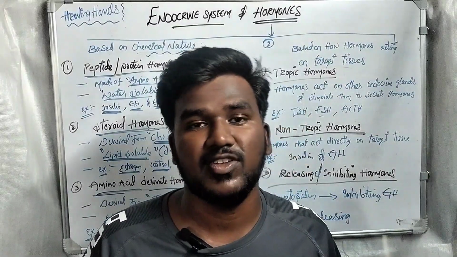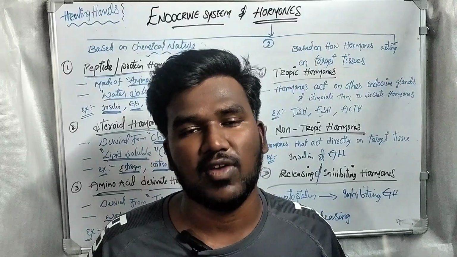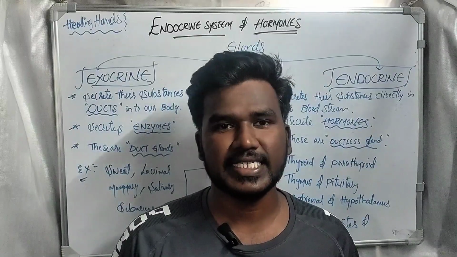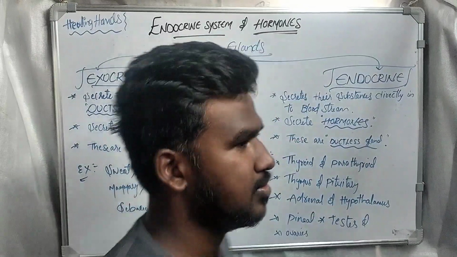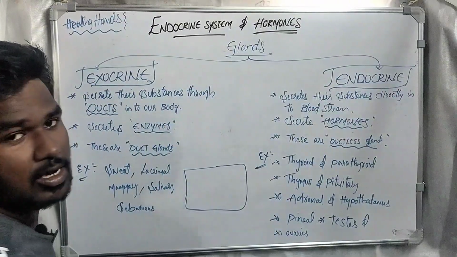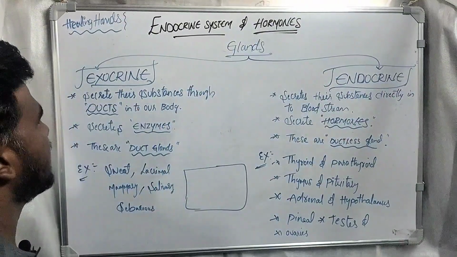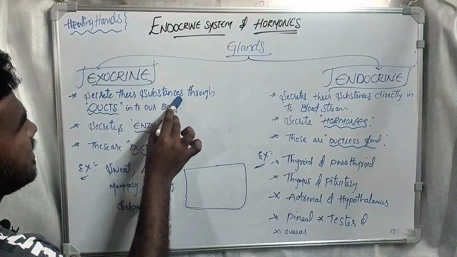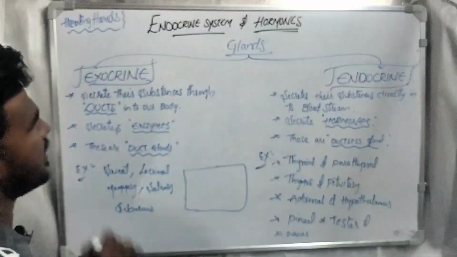Understood? Next, we will be discussing the types of glands. Okay, now let's discuss the types of glands. There are two types of glands: exocrine glands and endocrine glands. Now let's see the exocrine glands. Exocrine glands secrete their substances through ducts into our body.